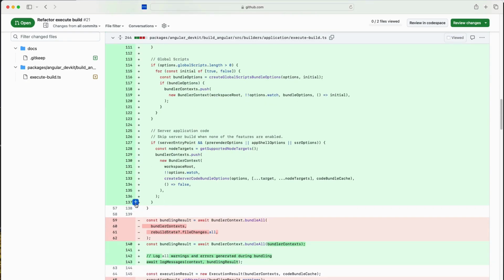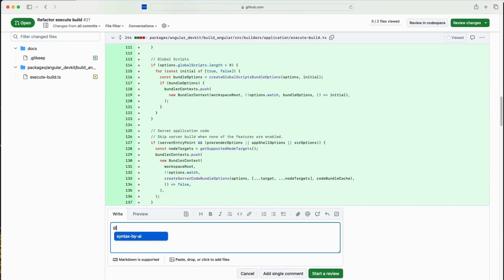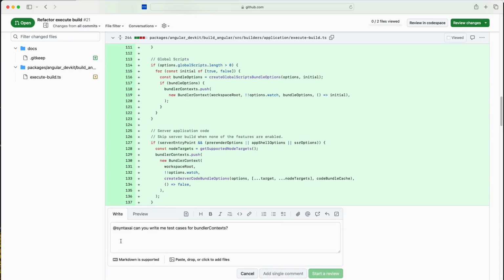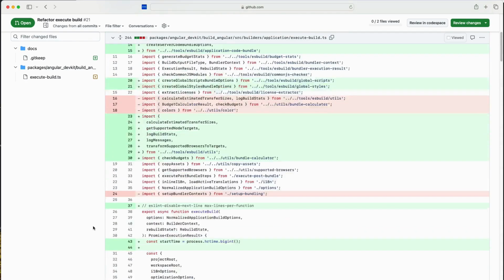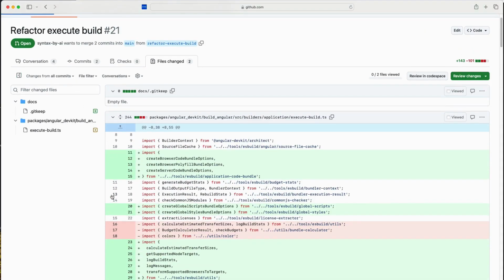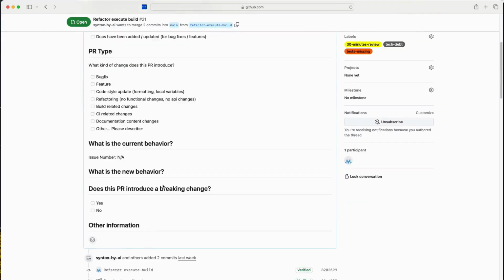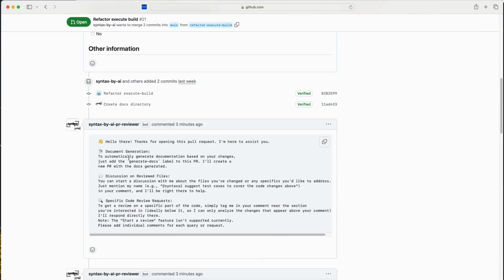So let's ask Syntax by AI, can you write me test cases for bundler context? And we can add a single comment. Start review is not supported yet, so let's add a single comment.